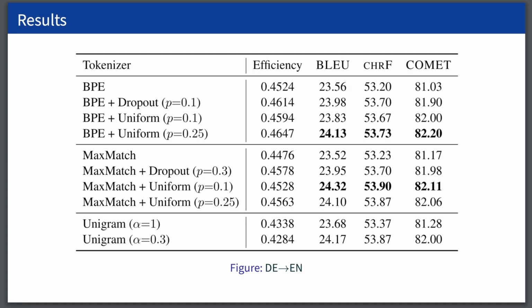On a series of translation tasks, we observed that uniform sampling consistently outperforms BPE and MaxMatch dropout on BLEU, CHRF, and COMET. It also outperforms UniGramLM on these metrics. In this specific translation task, uniform sampling improved the BLEU score over BPE dropout by nearly the same margin that BPE dropout improved over regular BPE.